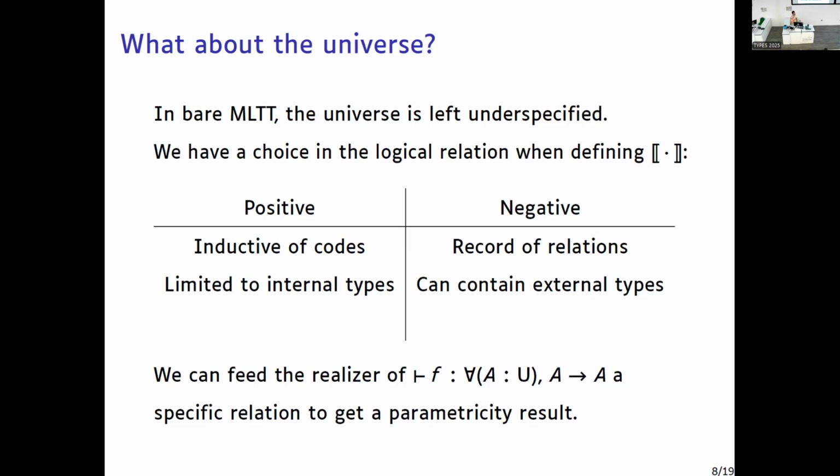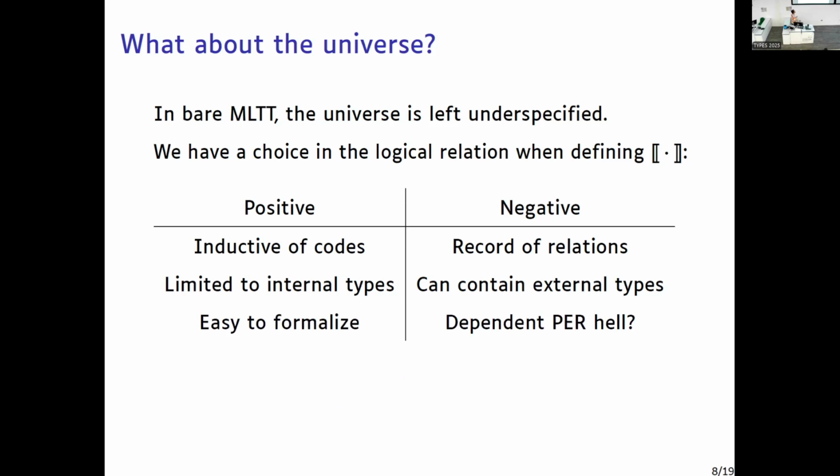We would want to implement it, but the problem is we know how to do the positive version. It's actually quite easy. Well, easy. In the logical relations world, it's easy-ish. And in the negative version, we just don't know how to do it. We've thought about it for a while, but basically what you would get is dependent partial equivalence relation hell.